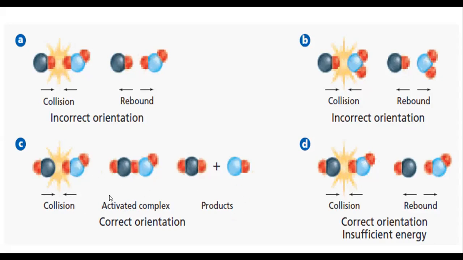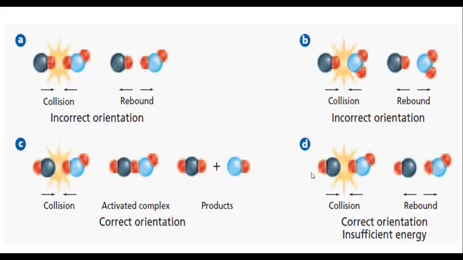That's why we will see this is the correct orientation, and these are having the sufficient energy to convert the reactant into the products. So these type of collisions are called the effective collision. So look at the D. Another important factor over here is the energy.